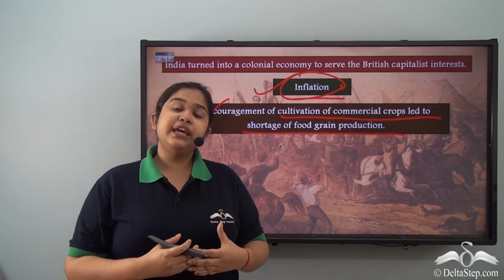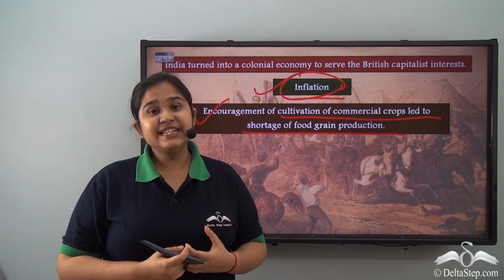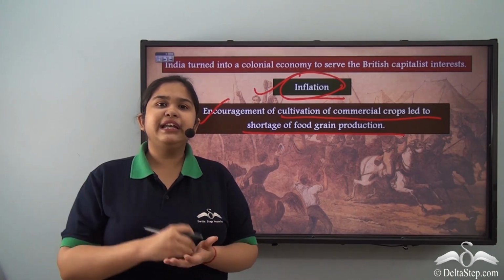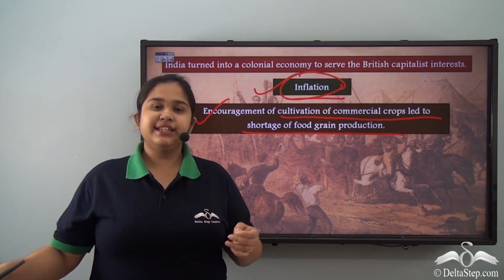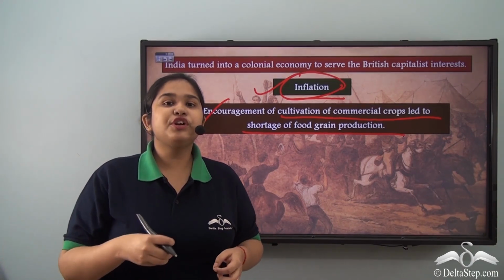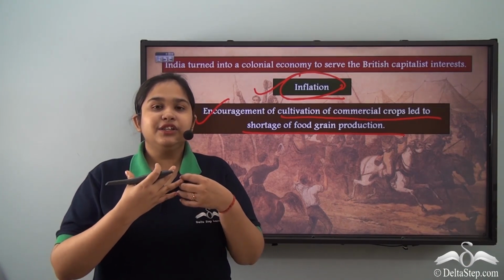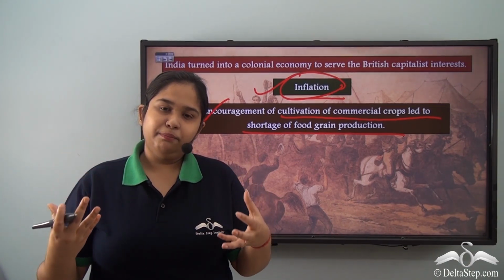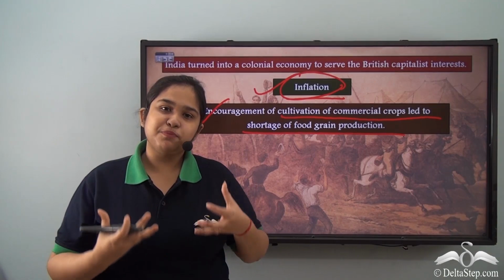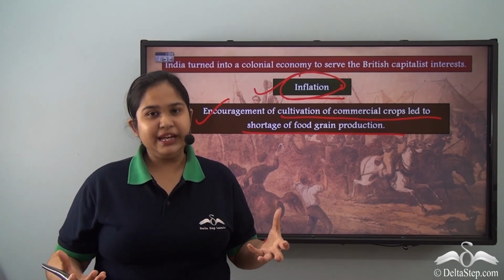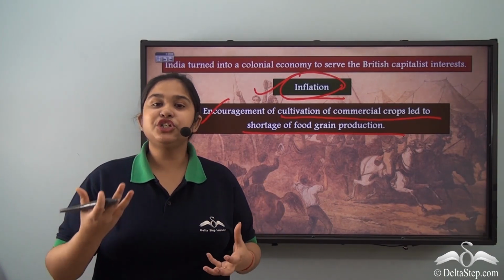In fact, we know of instances where only indigo was to be produced in the land, and if found contrary to that, then not only would the land be taken away, but the peasant would be tortured, would be exploited, and all his means would be taken away by the British colonizers.